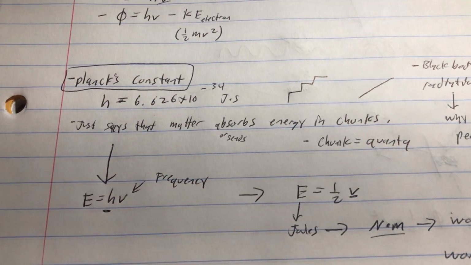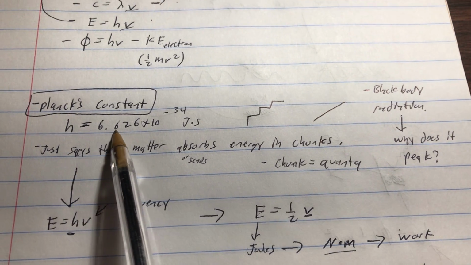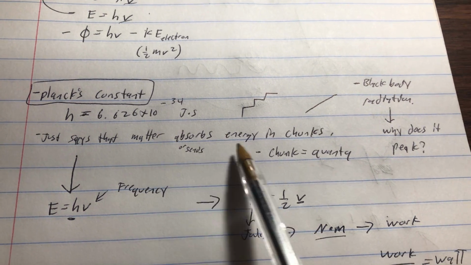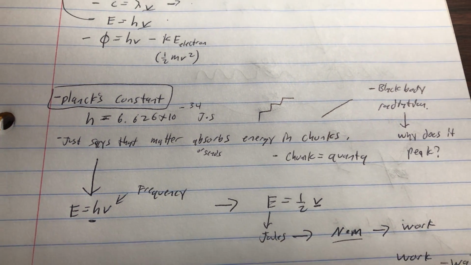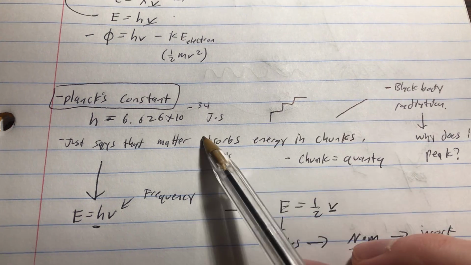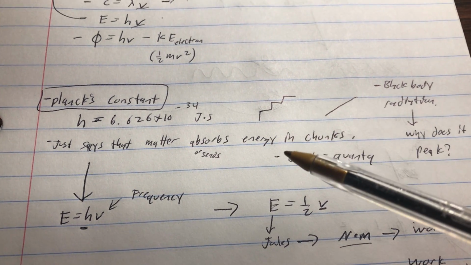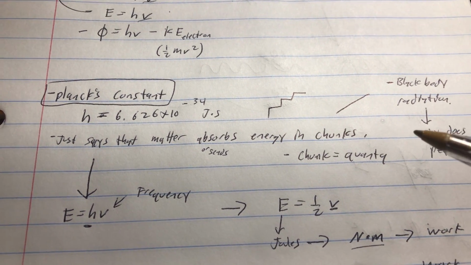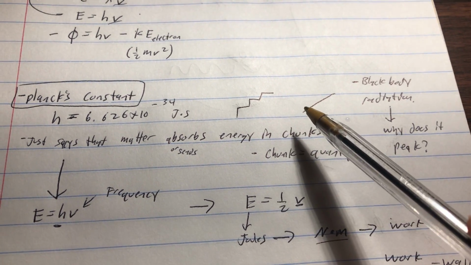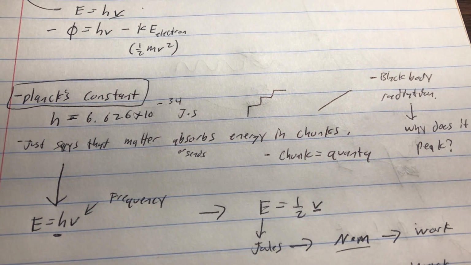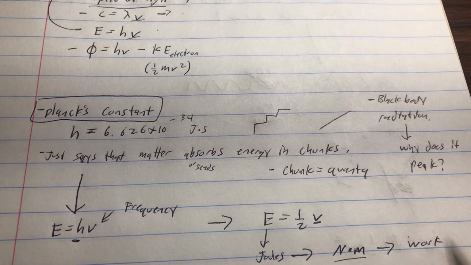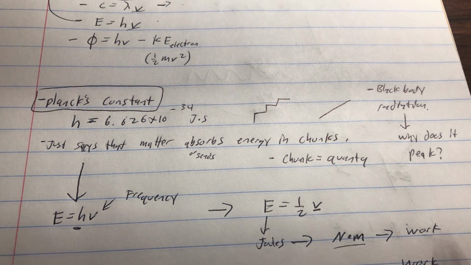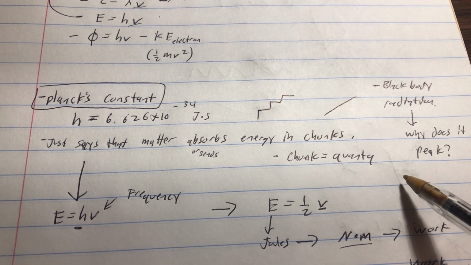So first, Planck's constant. Planck's constant is this big number, but emphasis on constant, meaning this won't change. All this is saying is that Planck was trying to see how much energy he could get light to emit. But to do that, he realized that current science at the time was false. This relates to the black body radiation principle, I guess.